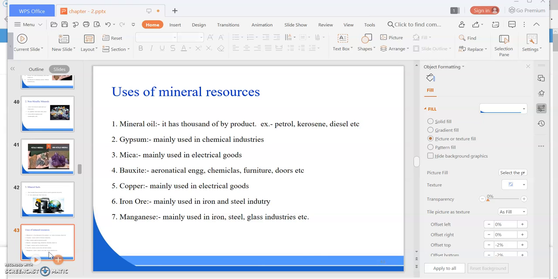Next is our iron ore. Mainly it is used in iron and steel industries. Example, railway and aircrafts, etc. Okay. Next, manganese. It is mainly used in our iron, steel and glass industries, etc. So these are the various types of minerals we are using in our many industries, and they play a vital and important role in industrialization and the development of our nation.